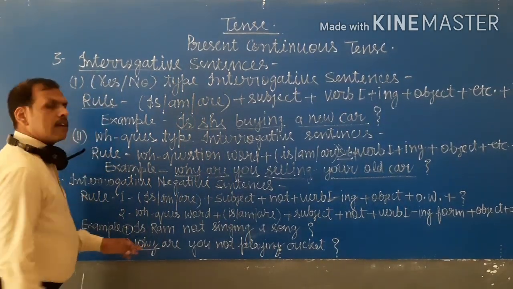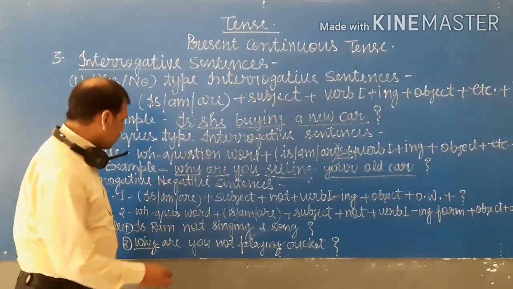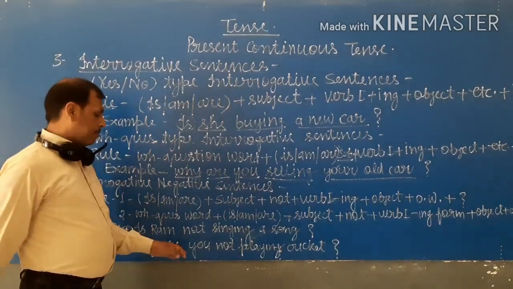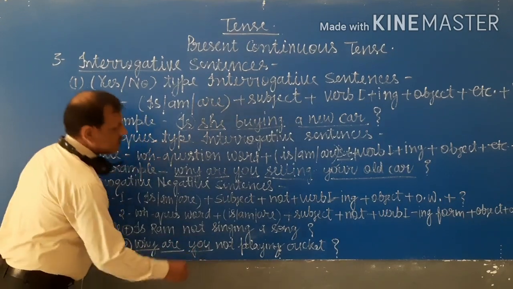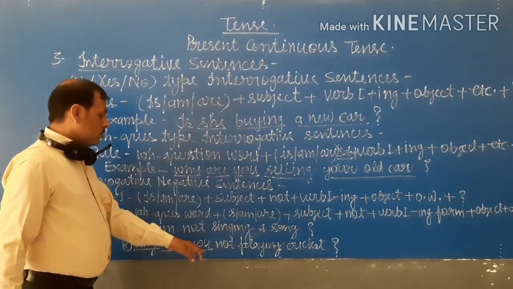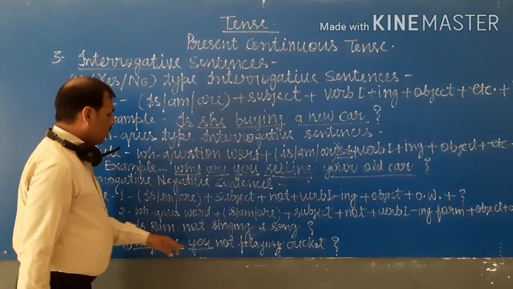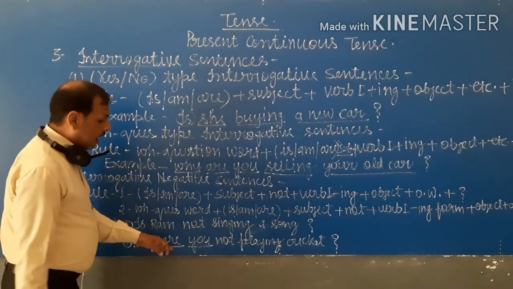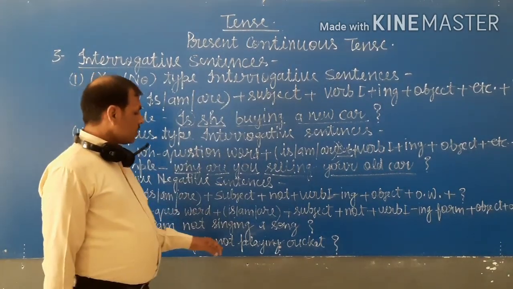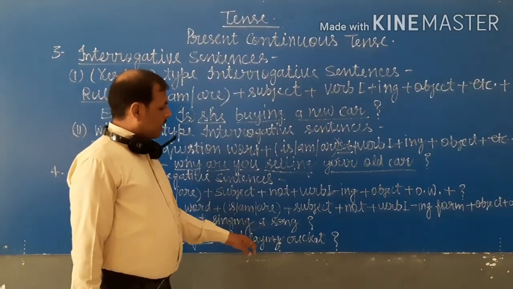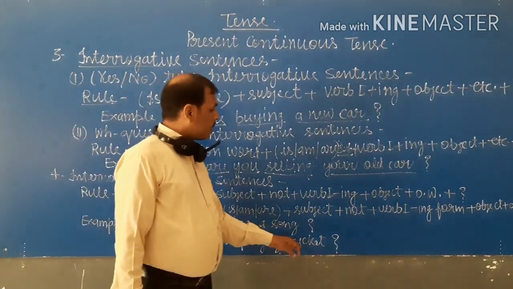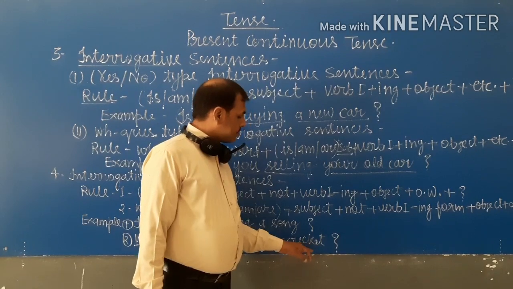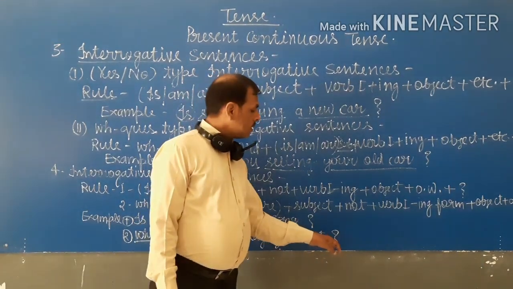Why is the WH question word, are is the helping verb because you is there. When you use you, then are is used. Then not plus the ing form of the verb plus the object, cricket.